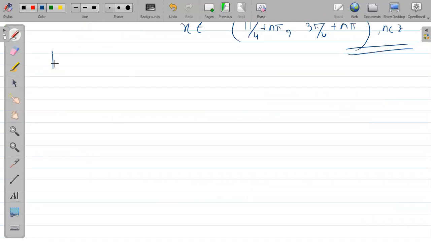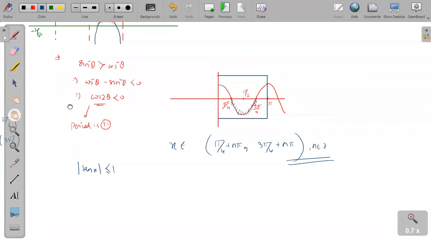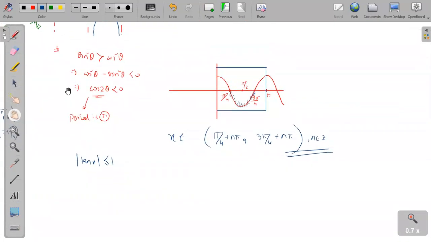Suppose the next question I'm giving you: mod of 10x is less than or equal to 1. Can you do this question? I'm giving you 1 minute. Please, everyone, do this question fast.